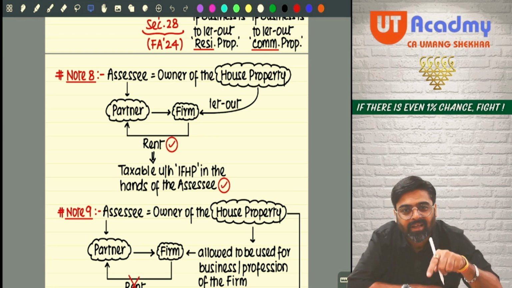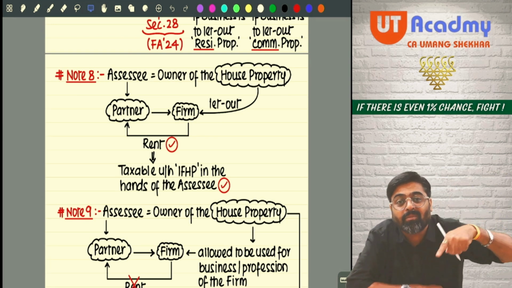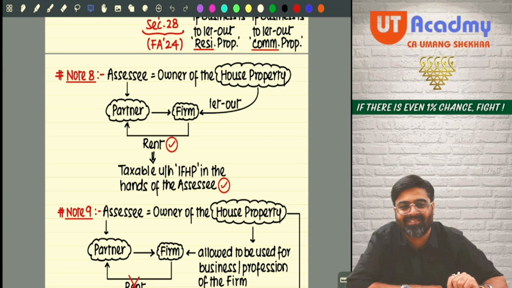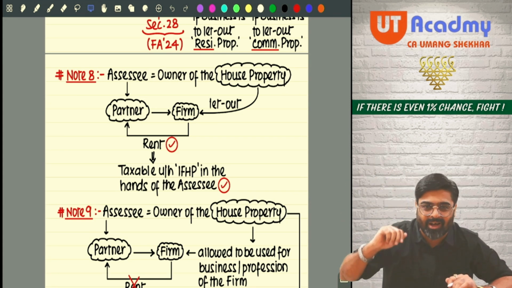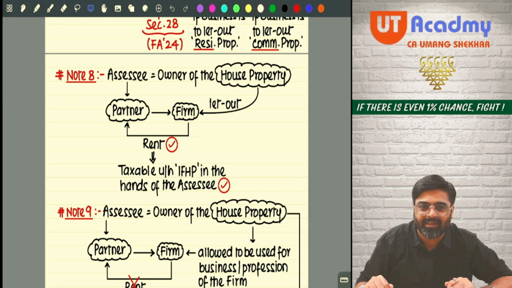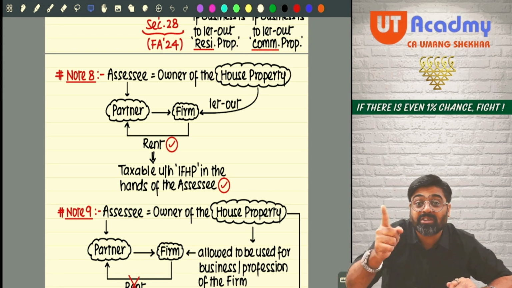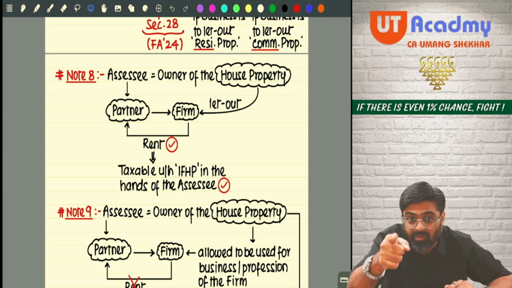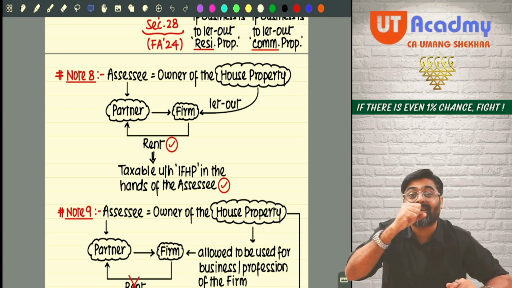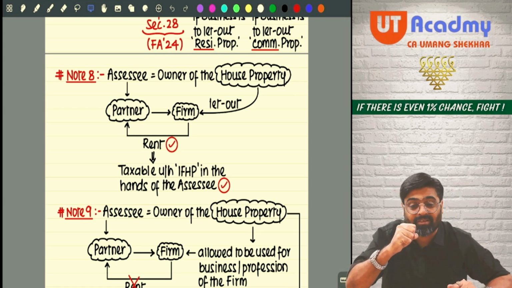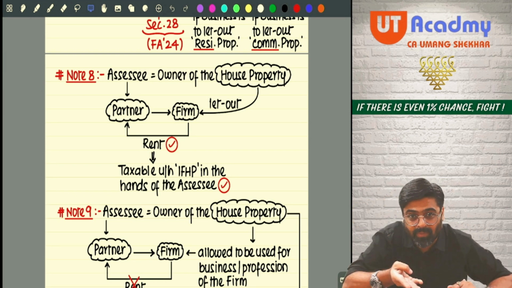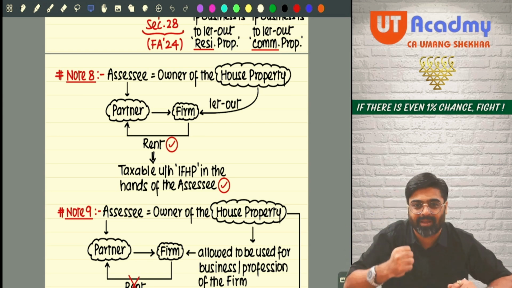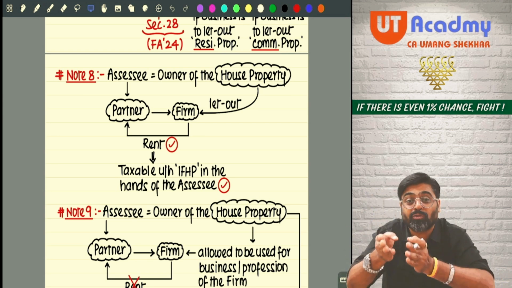She cannot say that I am using that property in my partnership business, hence this property is not to be considered under the house property head. She cannot say that. Why? Because she is earning rental income from that property. She is exploiting the rent earning capacity of that property. For her, this property is a let out property, which will be covered under the house property head.